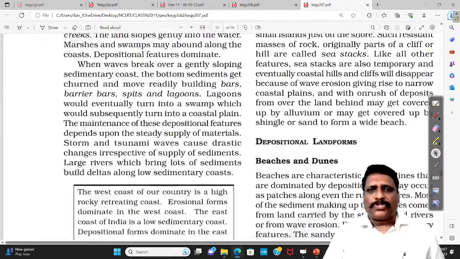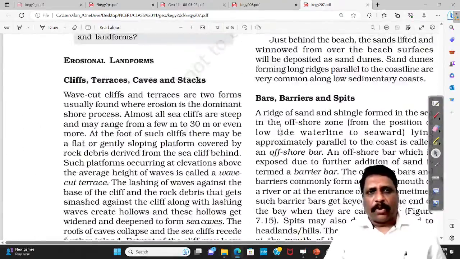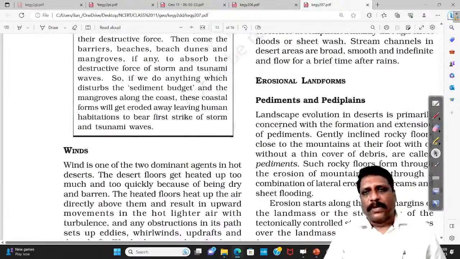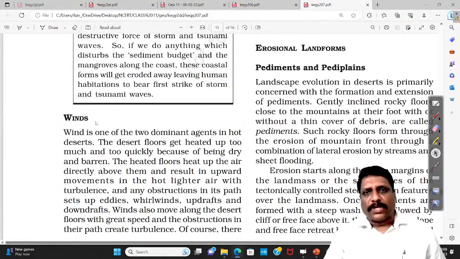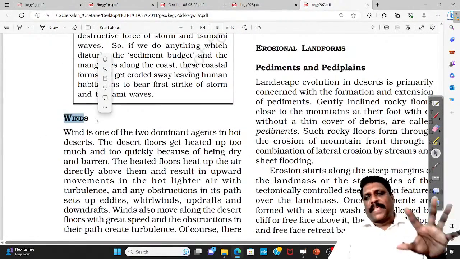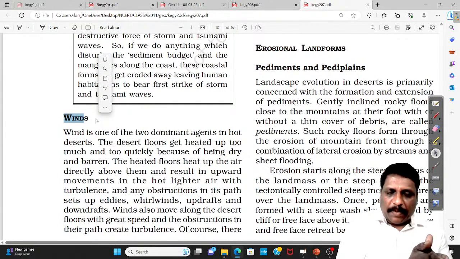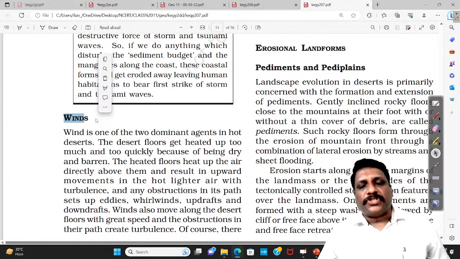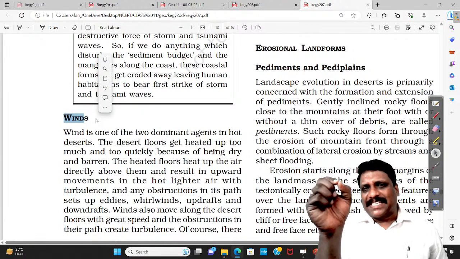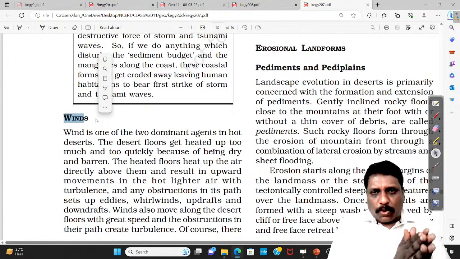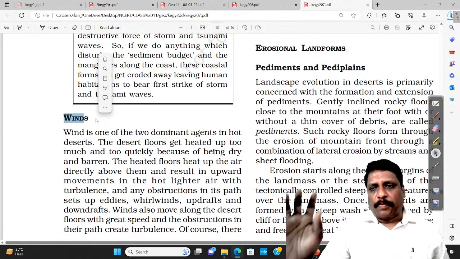And finally wind: erosional landforms and depositional landforms. So for the 5 agents of gradation, what erosional landforms and what depositional landforms are created? Just underline only the erosional and depositional landforms. That should be more than enough.